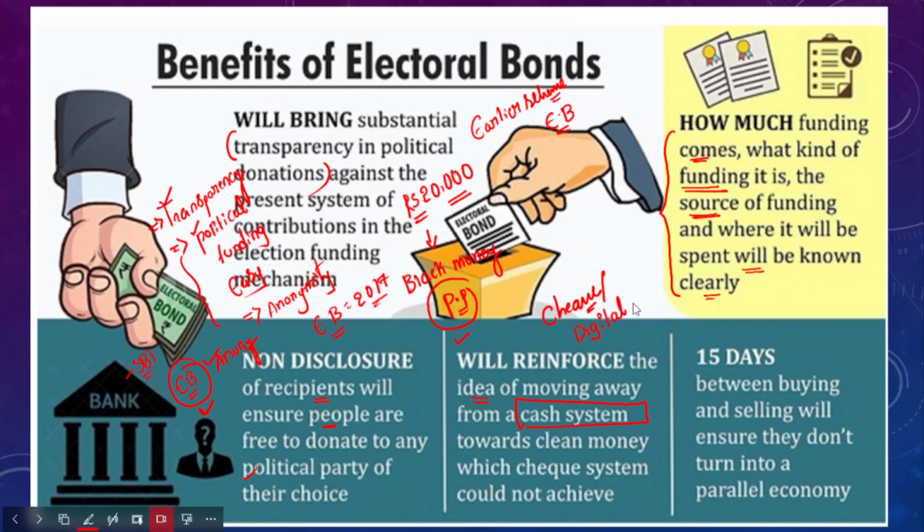So we are moving away from the cash-based system towards clean money, which the check system could not achieve. There's also a 15-day window period: within 15 days, the electoral bond must be encashed by the respective political parties. This 15-day gap between buying and encashing will ensure they don't turn into a parallel economy. These are the major benefits.